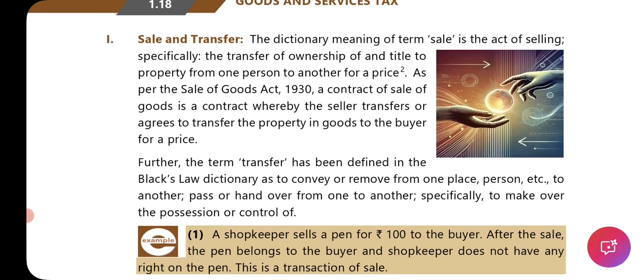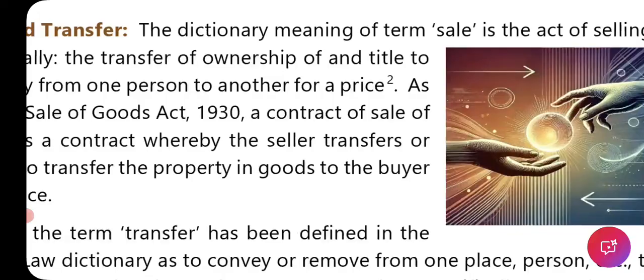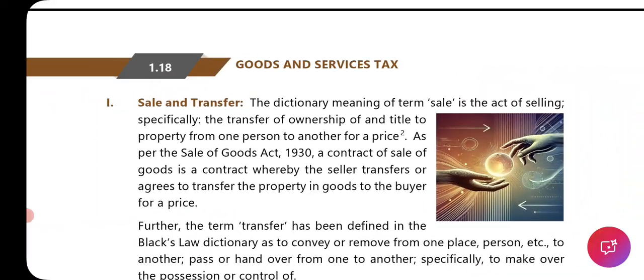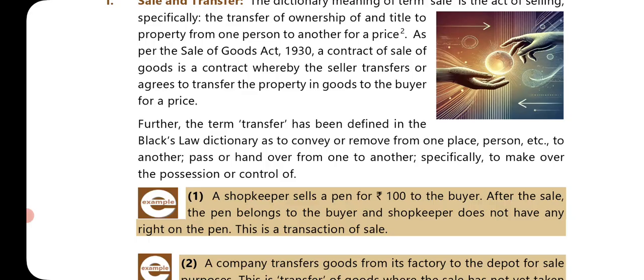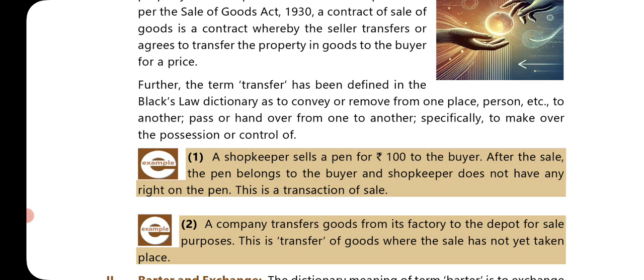Okay, so with respect to sale, they have given you a small 2 over here. This definition is from Merriam-Webster, and as per the Sale of Goods Act also they are giving you the reference, that is, a contract of sale of goods is a contract whereby the seller transfers or agrees to transfer the property in goods to the buyer for a price. Okay, you just need to recall what was studied in CA Foundation, particularly in your business law, right? There was, I think, Sale of Goods Act as a part of the curriculum.